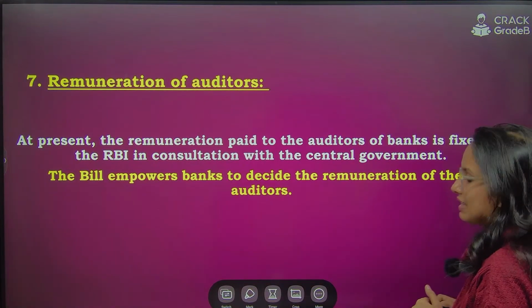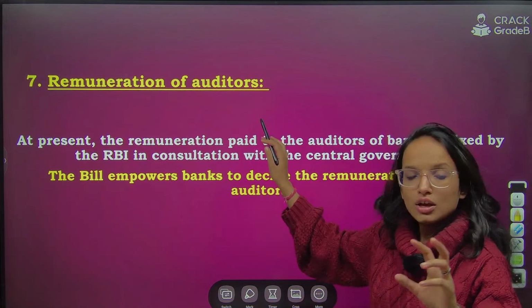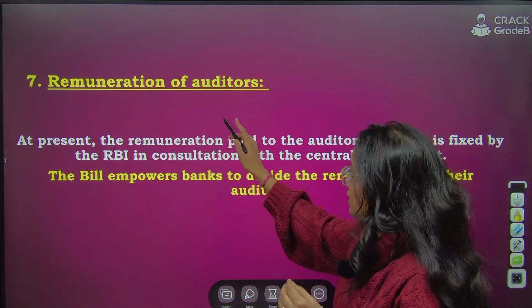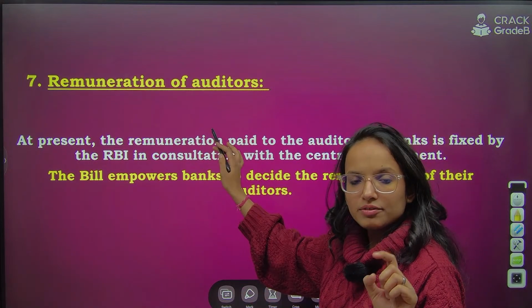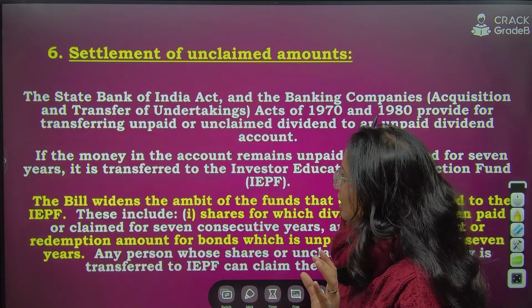So these 7 were the top changes we have seen. Summing them up in a few words, the 7th change which we have discussed: remuneration of the auditors will now be decided by the banks themselves.